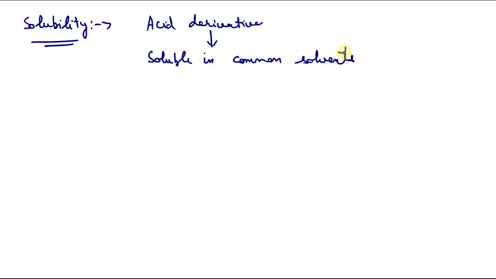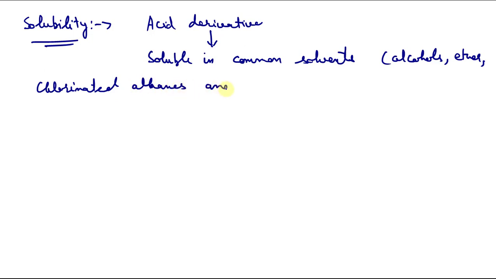Such as alcohols, ethers, chlorinated alkanes like DCM or chloroform, and aromatic hydrocarbons. These are the solvents that can solubilize these acid derivatives.